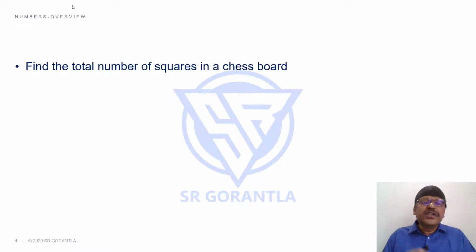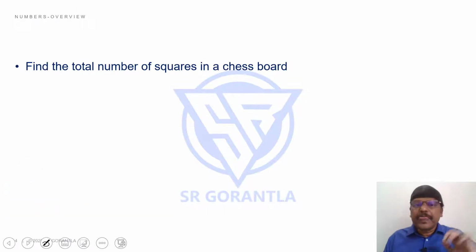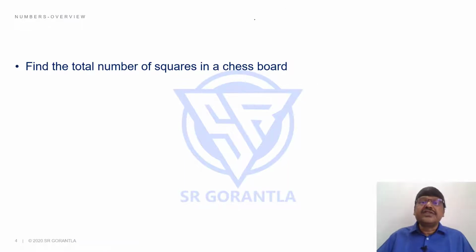Okay. Students, the first question, this was given in one of the MBA entrances. Find the total number of squares in a chessboard. So is the answer 64? Quick? No, students. I'm not saying find the unit squares. A chessboard is an 8 by 8 square grid, you know. You know what is a square grid?